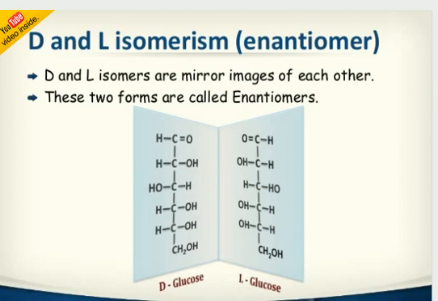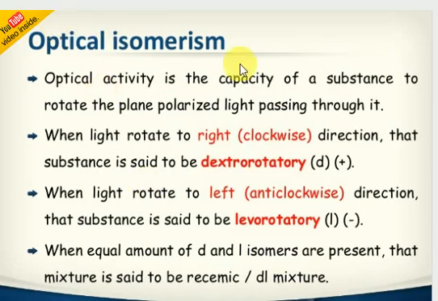Next slide is here. Optical isomerism: optical activity is the capacity of any substance to rotate plane polarized light. Suppose we have some organic molecule, it has the capability to rotate the light that is coming. When the rotation of light is in the clockwise direction, the substance is called dextrorotatory, small d. The capital D stands for the OH group position.